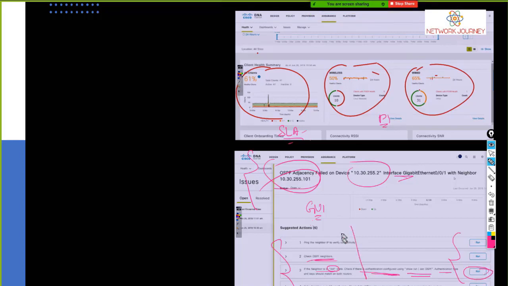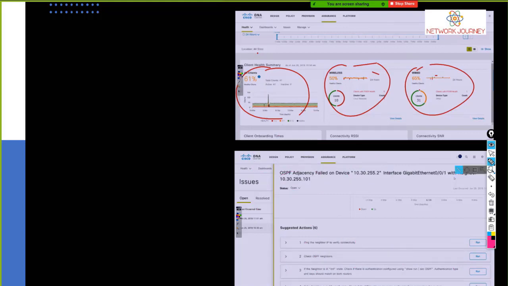Whereas here you don't have to go individually to any boxes. On a graphical interface, you can troubleshoot yourself. You have certain steps here. For OSPF neighbors, if the neighbor is in INIT state, initialization state, check if there is authentication configured using this command. Authentication type, you can just run this. So you have a lot of parameters set, like there could be 10 steps to validate.